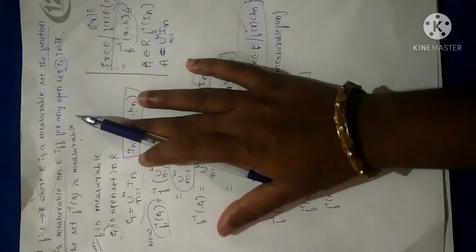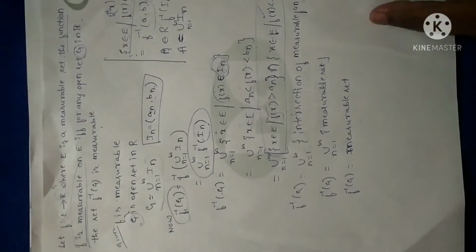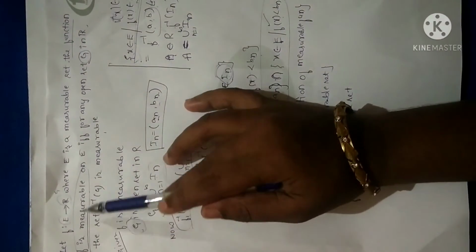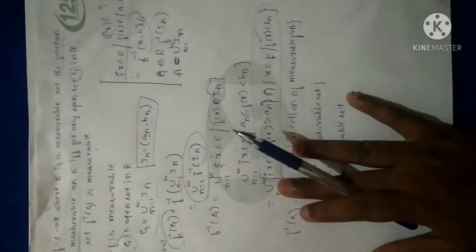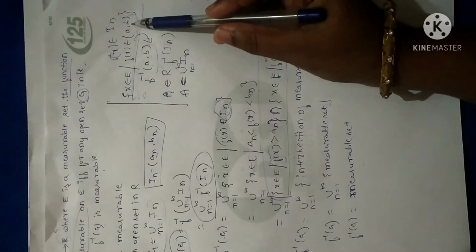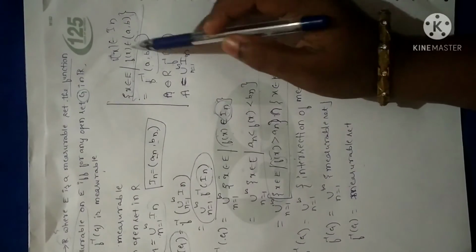So go through the statement. What we have to prove is f inverse of g is measurable. That is what we have proved. I am repeating once again. In the given theorem itself, it is clearly mentioned that f is a measurable function. We have to prove f inverse of g is measurable. Before starting with the theorem, remember, if you have x belongs to E and f of x belongs to AB, I can express this as f inverse of AB. Fine, this is the basic.